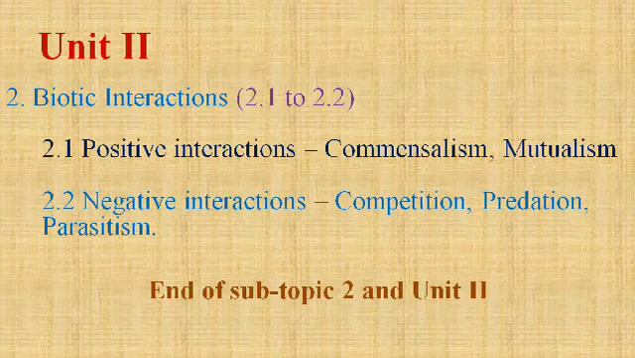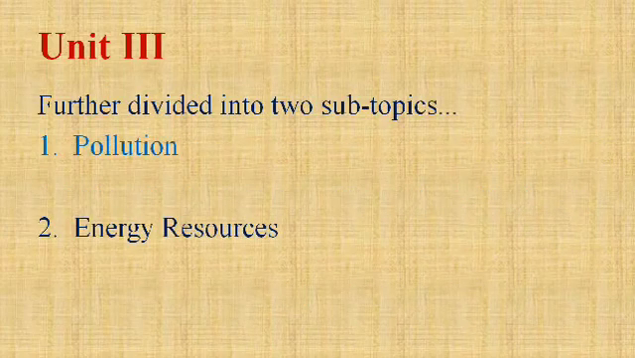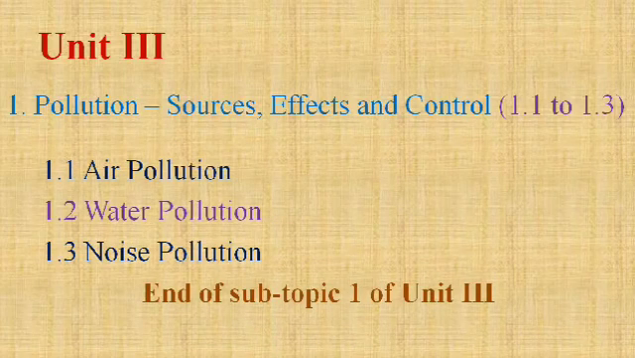It is the end of subtopic 2 and unit second. Next it is unit third. It is divided into two subtopics: pollution and energy resources. In our syllabus, we have to discuss three types of pollution, that is air, water, and noise. That means sources, effects, and controls of air pollution, water pollution, and noise pollution.